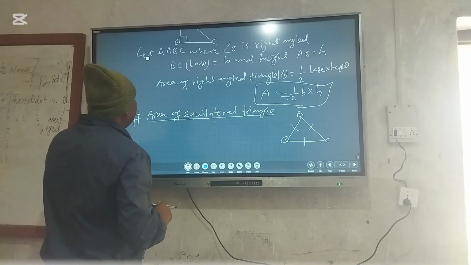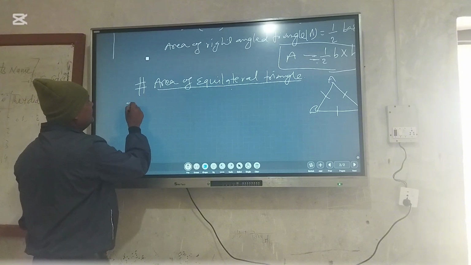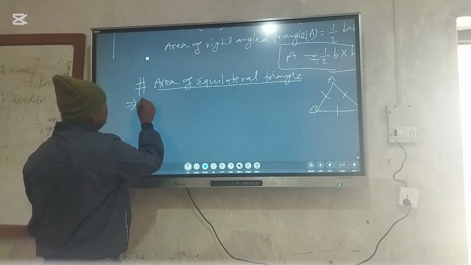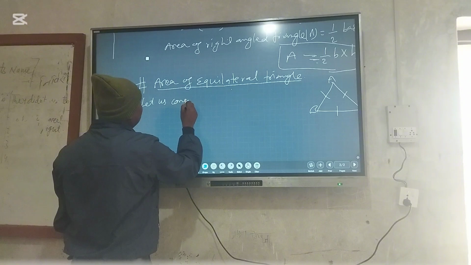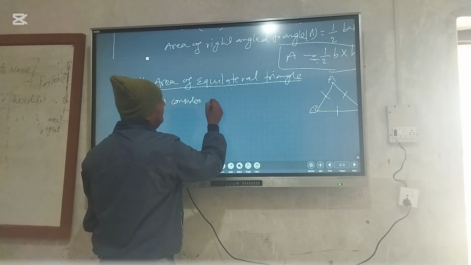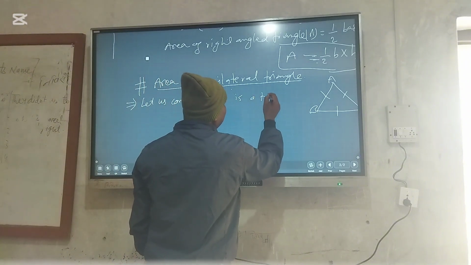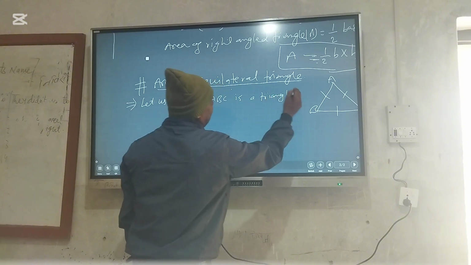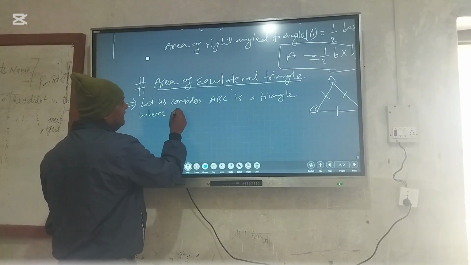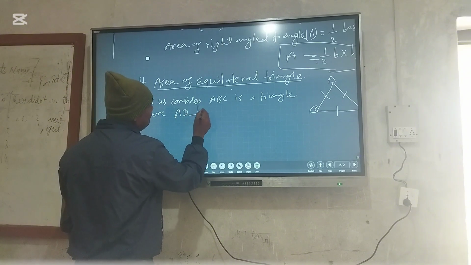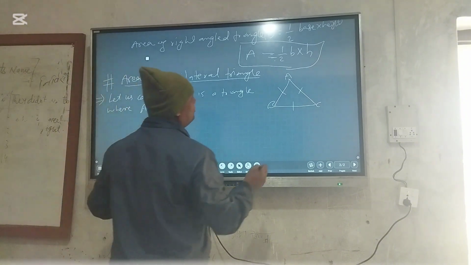Then how can we find the area of the equilateral triangle? First of all, we have to identify this. Let us consider ABC. ABC is a triangle where AB is perpendicular to base BC. That means we have to construct here.